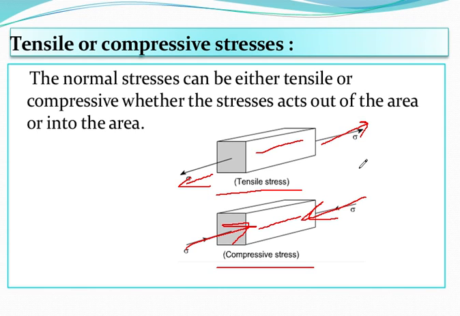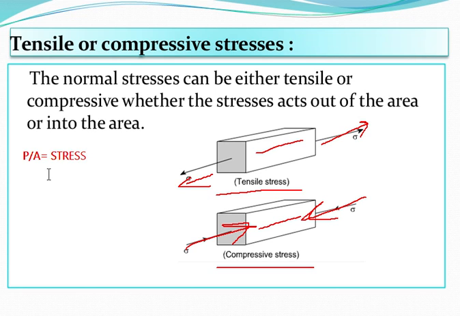Again I am telling, if you are considering P as a force, and A as the cross-sectional area, then P by A is equal to stress. Is that clear? Okay. And its unit is Newton per meter square.